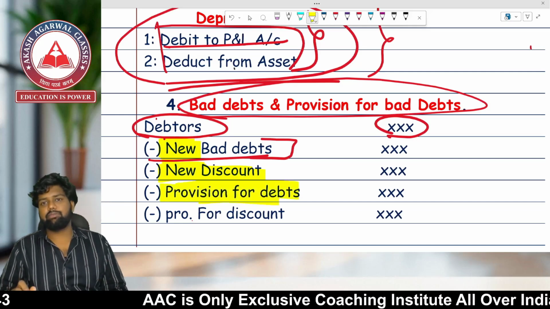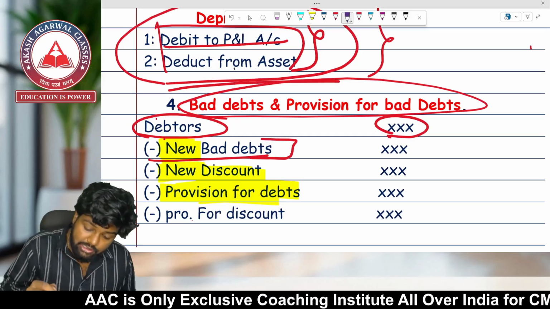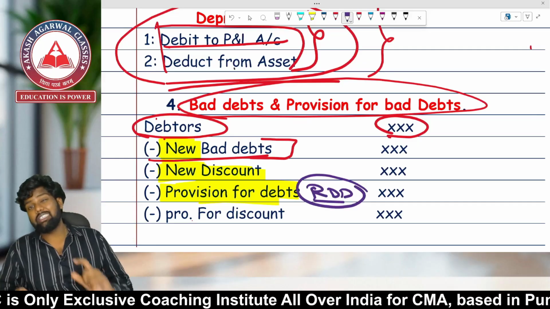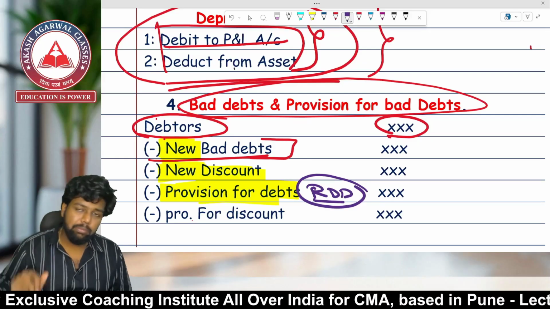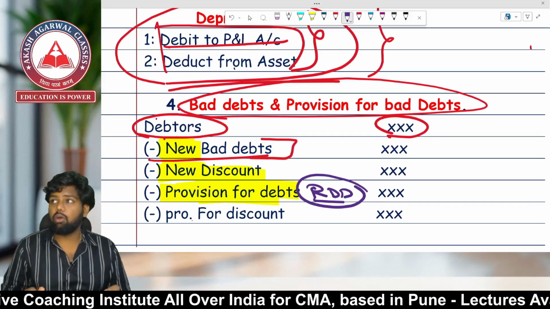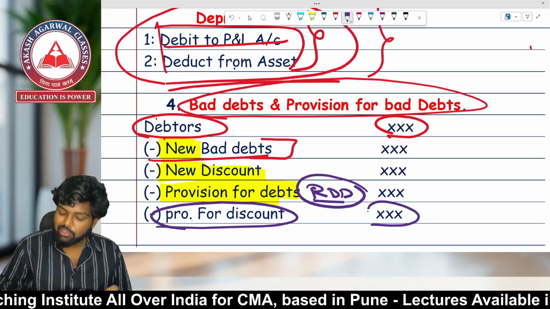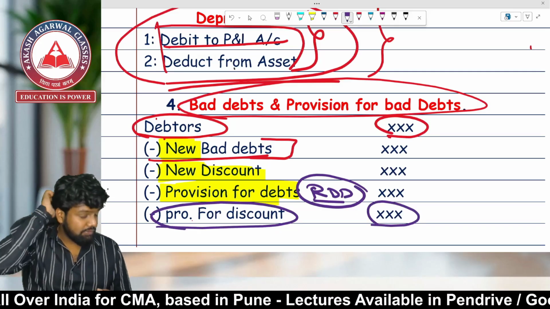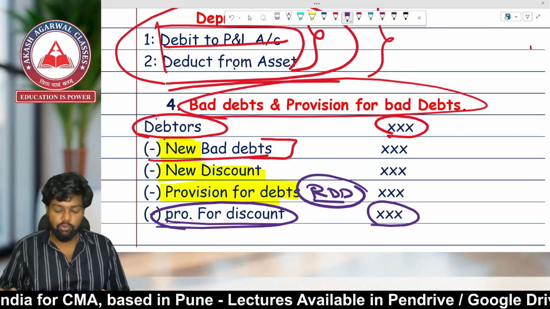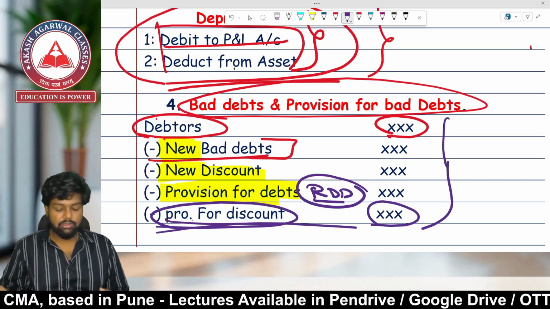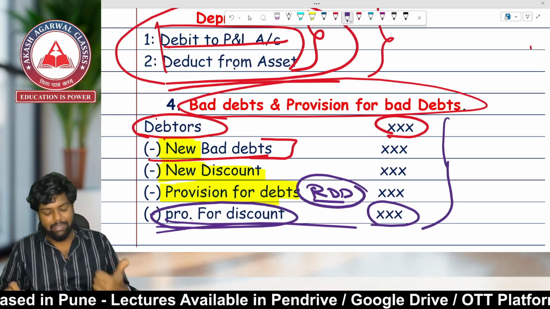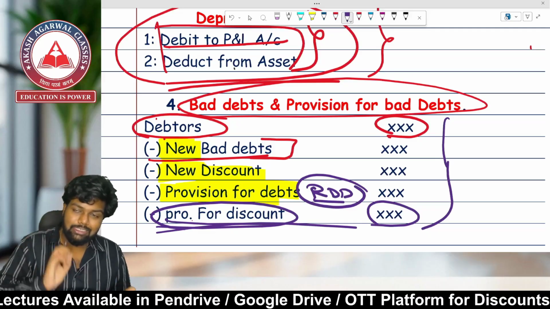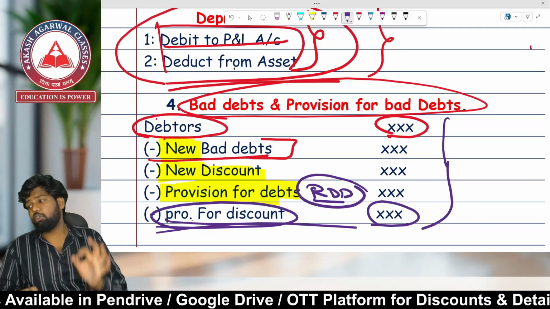Provision for bad debts, that is RDD, reserve for doubtful debts. This we create due to the concept of conservatism. It anticipates a future loss which we record now. Provision for discount: if we are going to give some discount to our debtors at a future date, we have to record provision for discount. So these are the 4 things. Debtors minus bad debts, less discount, less provision for bad debts, less provision for discount. You must follow the sequence.